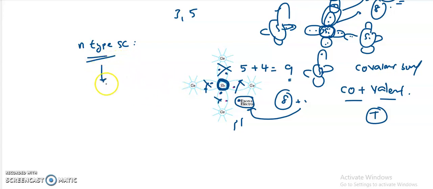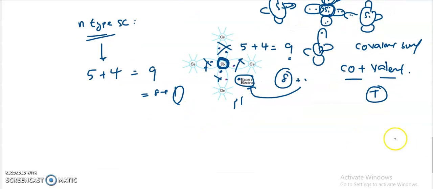And if I'm going the mathematical way, we can directly say here that pentavalent atoms have 5 valence electrons, and they are doped into the intrinsic semiconductor, which is made of tetravalent atoms, because 4 valence electrons will be there. So 4 plus 5 is equal to 9. That means 8 plus 1. So 1 extra electron will be provided. That means if a huge number of pentavalents are doped, then I'm going to get a huge number of excess electrons.